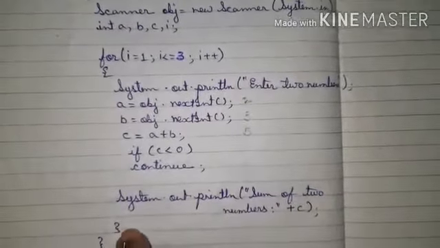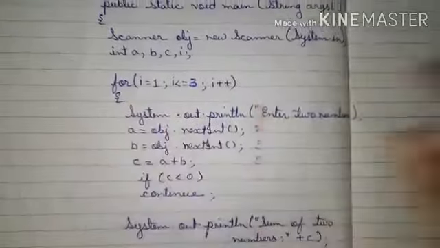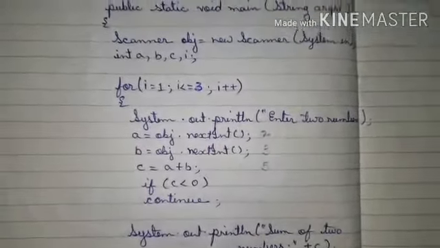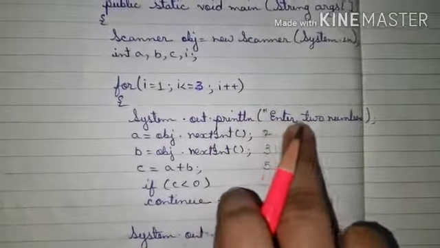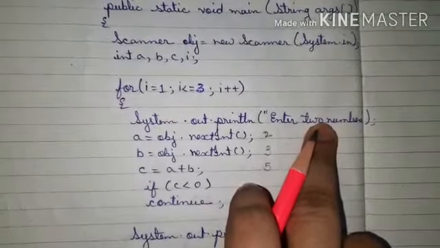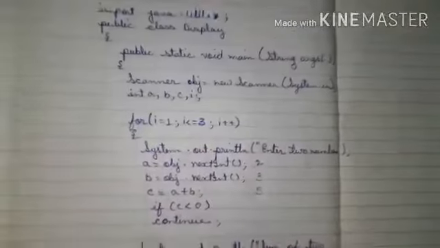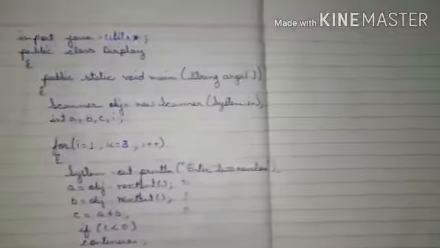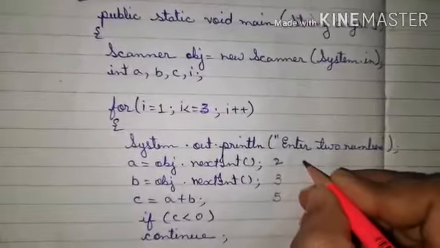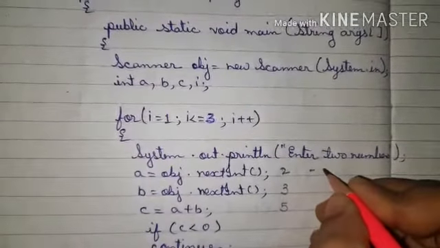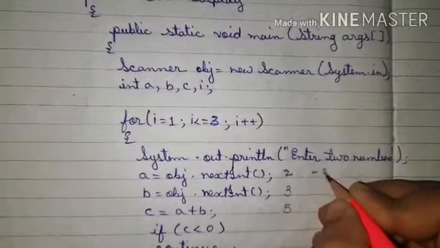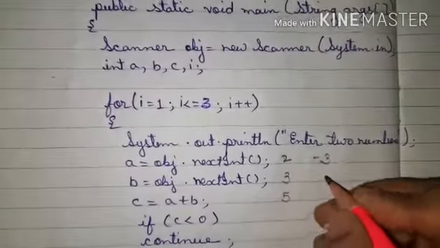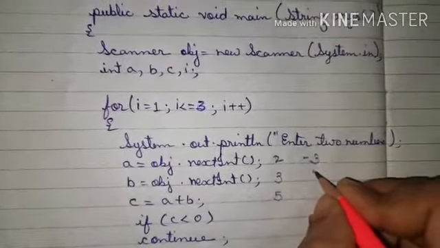Then it will come here. In the for loop, i will change to 2. When i is 2, it will again display Enter 2 numbers. Here let's take a as minus 3, and in the case of b I have entered 2.